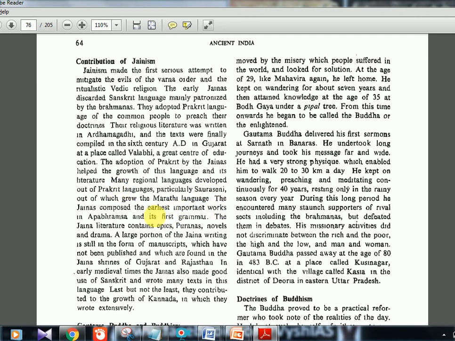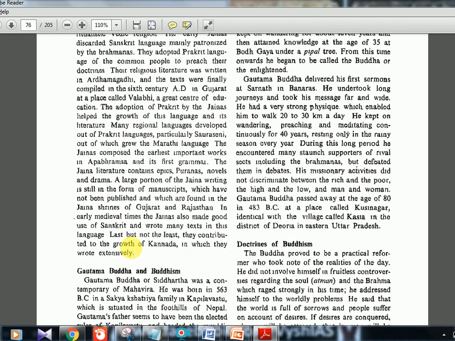Now the Jainas composed the earliest important works in Apabhramsa, and its first grammar. So these keywords are important: Apabhramsa, Ardha Magadhi, Sauraseni, all related to Jainism. A large portion of Jaina writing is still in the form of manuscripts which have not been published. A lot of manuscripts are there in Gujarat, Rajasthan regions and all. Later they used Sanskrit also, and they contributed to the growth of Kannada, in which they wrote extensively, because it went into the south. So Prakrit, Sauraseni, Marathi, Apabhramsa, Ardha Magadhi, Sanskrit, Kannada. Too many languages are there in just one paragraph.